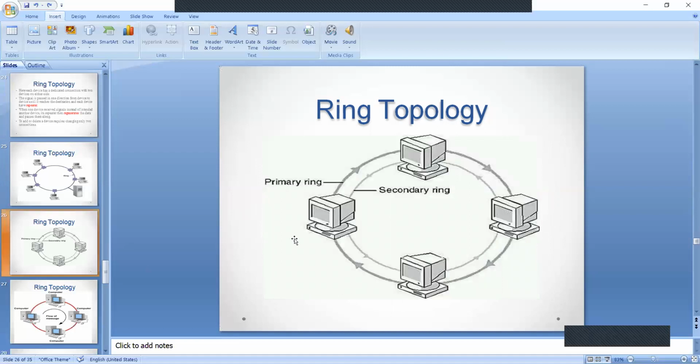This is ring topology. Here two rings are connected. Observe that the outer one is the primary ring and the inner one is the secondary ring. In the primary ring, the data will be transmitted in one direction, that is in clockwise direction. In the secondary ring, you can observe the data will be transmitted in anti-clockwise direction.